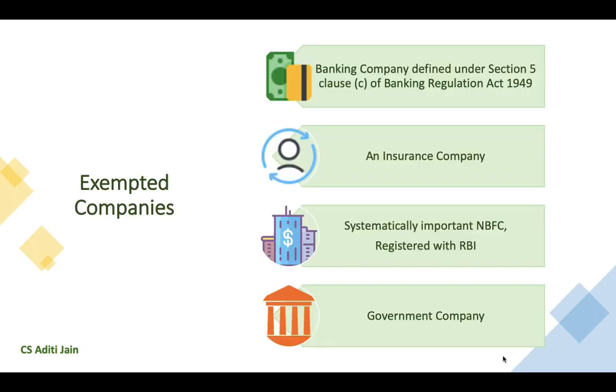Now there are certain companies which have been exempted from the provisions of the Companies (Restrictions on Number of Layers) Rules 2017. They are a banking company, which has been defined under Section 5 Clause C of the Banking Regulation Act 1949, an insurance company, a systemically important non-banking financial company which is registered with RBI, and a government company.